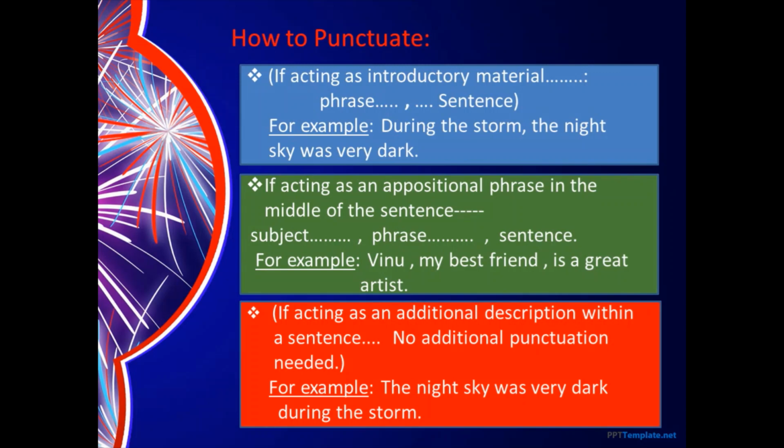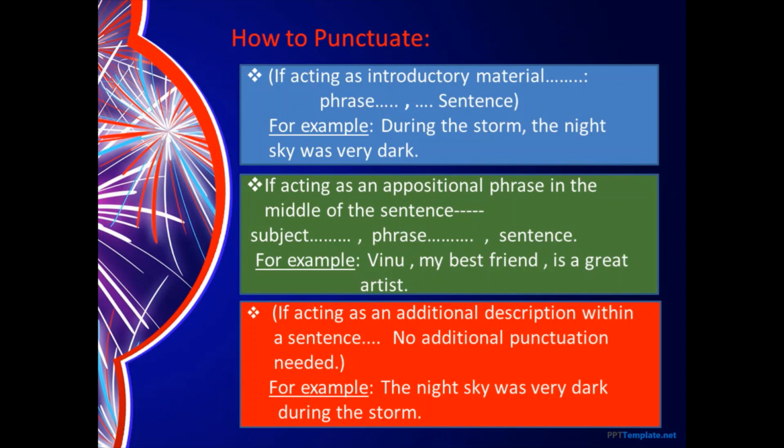For example, during the storm, the night sky was very dark. Now you see here, during the storm is followed by a comma. That means during the storm is a preposition phrase, and this sentence is beginning with a phrase.